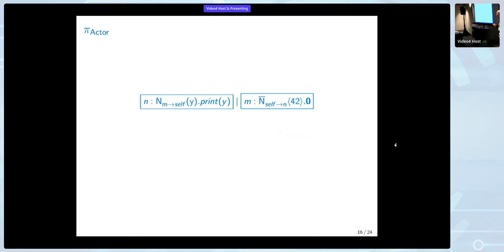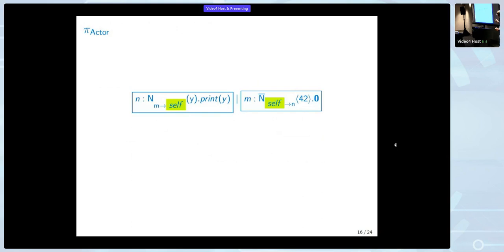Now we want to look at the source language we use to compile from. This is a language we call PyActor because it uses actors, specifically these boxes. They are actors with name n, or name m, and then a program in there. And the communication primitives are also changed again. The receive says, I want a message from M, and it needs to come to myself, so I'm prepared to say my own identity. And in the send, it comes from myself, and I want to send it to N.